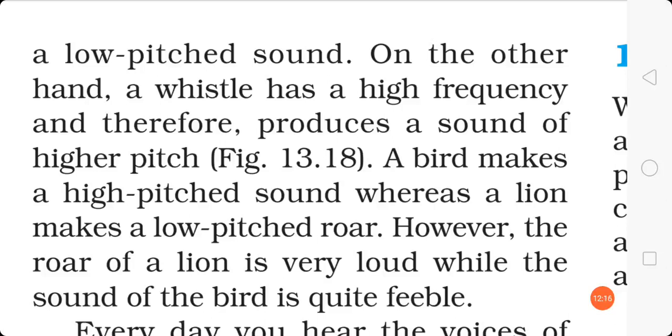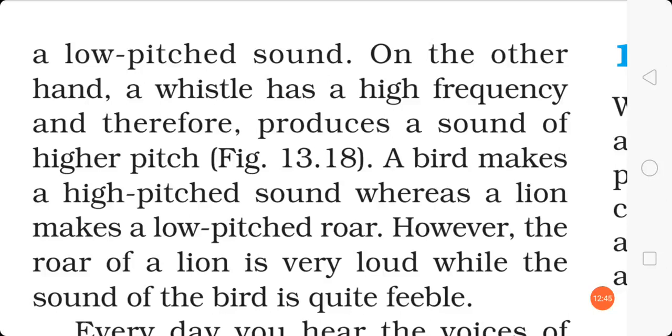So you can say that frequency and pitch are directly proportional. If frequency increases, pitch increases. A bird makes a high pitch sound whereas a lion makes a low pitch roar. Its sound is quite thick, you can say, a low pitch sound. And a bird makes a high pitch sound, which creates more sensation to our ears.